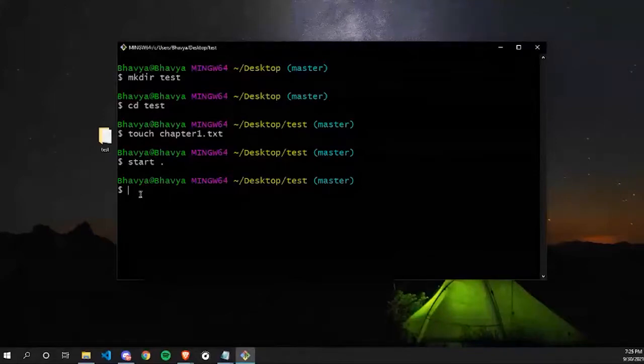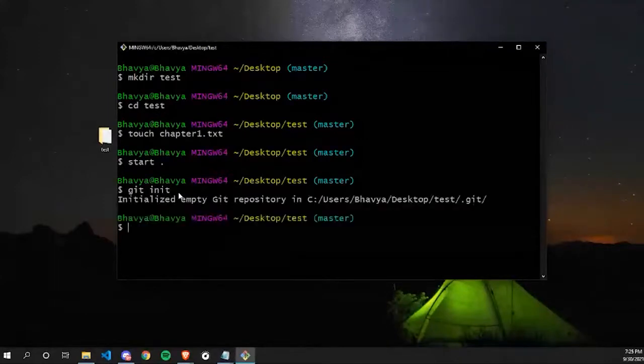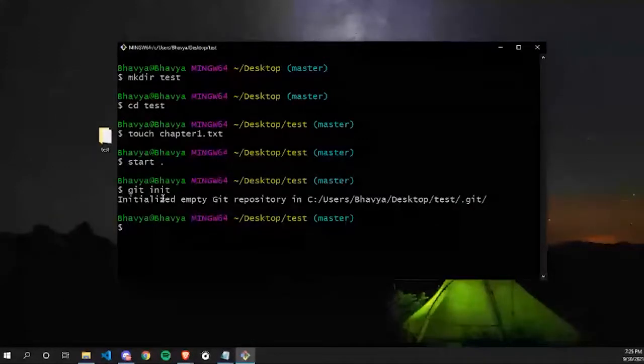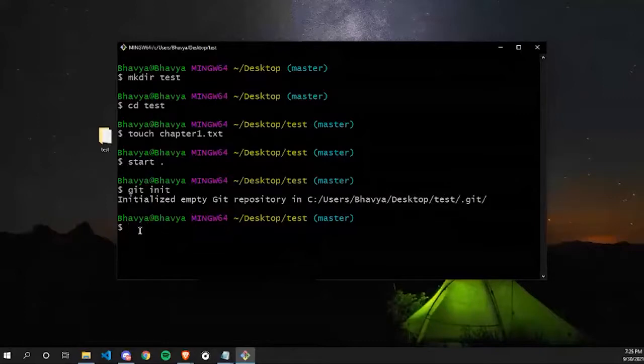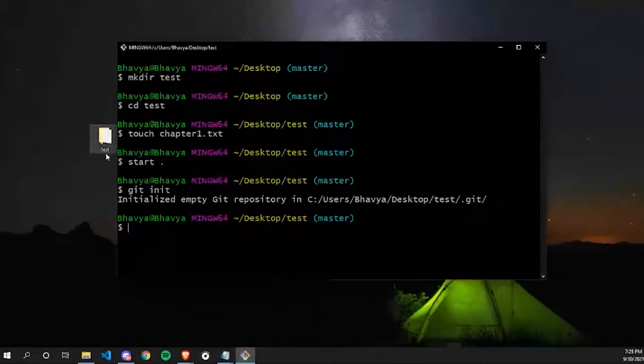So these were the basic commands of terminal. This had no relation with Git right now. So now let's include Git in it. There's a command called git init. What this command does is it will initialize your current folder as a repository. Okay, and if I press enter here, you can see it says initialized empty Git repository and the directory which is inside my test folder. And also it created a .git folder inside my test folder.